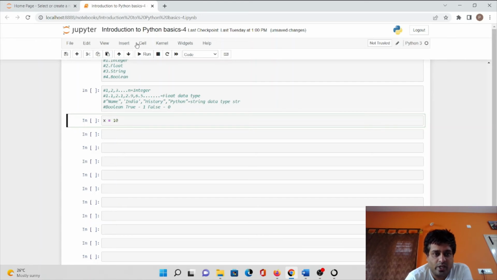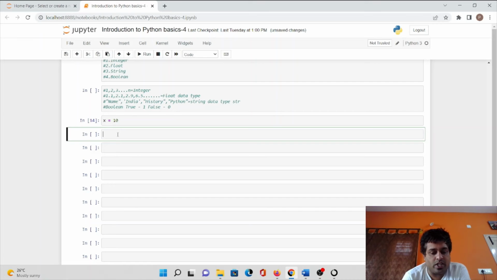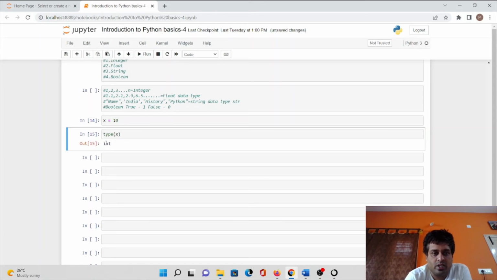Now let's run this cell. Suppose we want to find the type of x, we have to mention type, open the bracket, x, and now press Ctrl Enter. Now you can see the data type of x is integer.